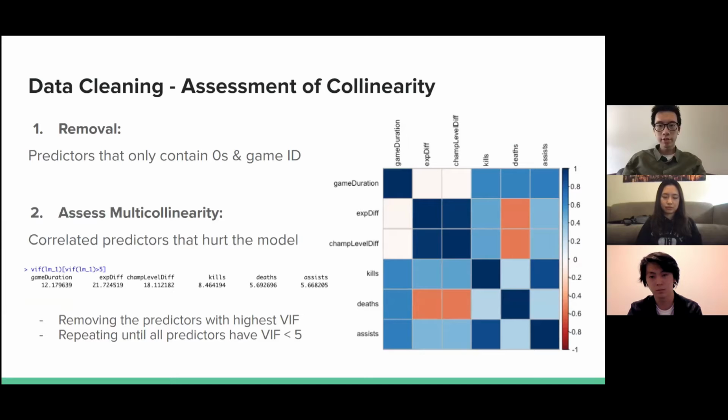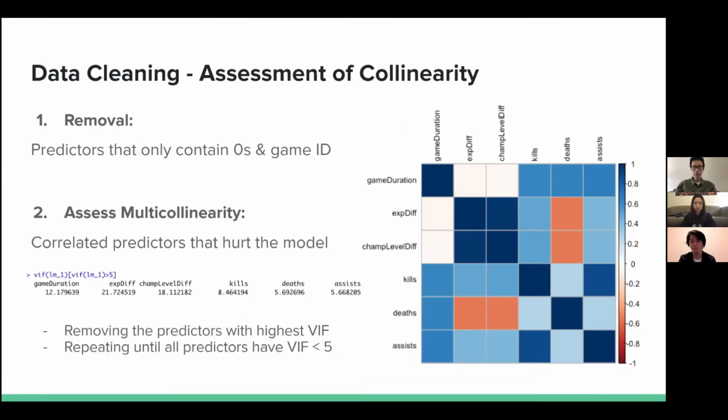Next, we assess predictors that are multicollinear because highly correlated predictors could affect our inferences and cause instability to the model. The color map shows the correlation between two predictors. The darker the color is, the higher the correlation. Predictors with VIF of more than 5 usually have a serious collinearity problem. We identify these predictors and remove 4 of them to resolve the issues.